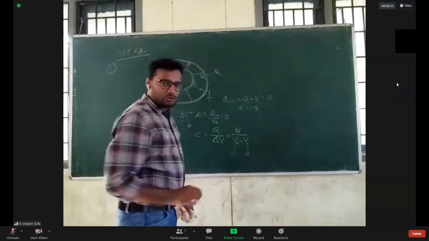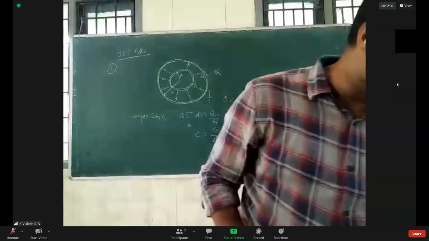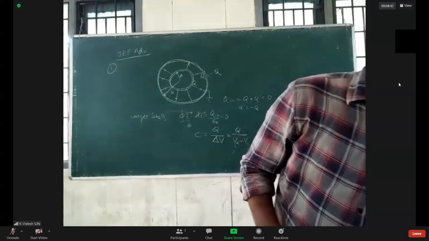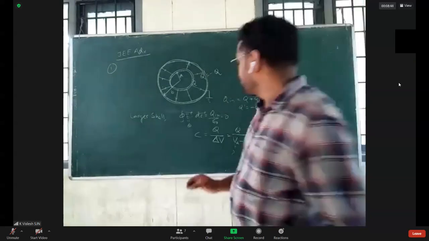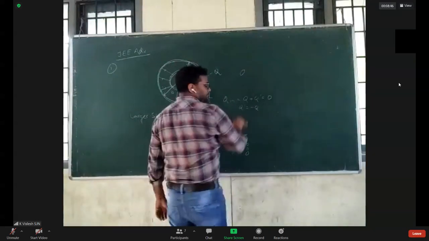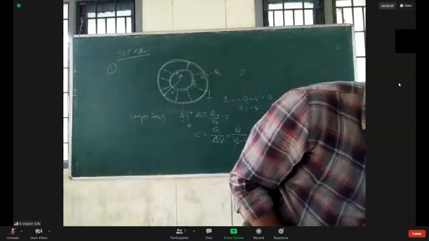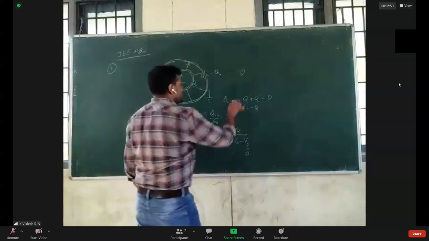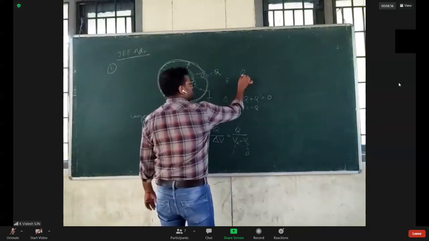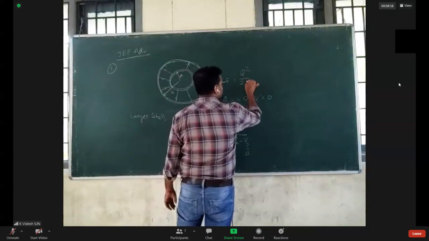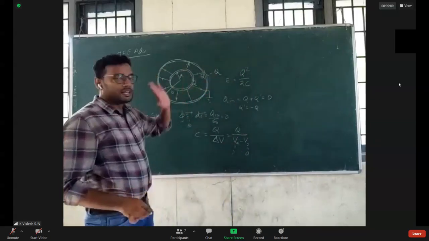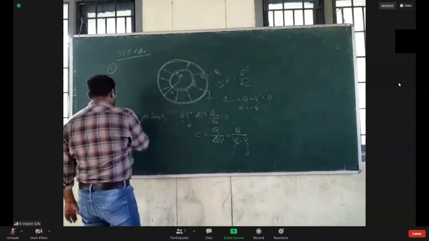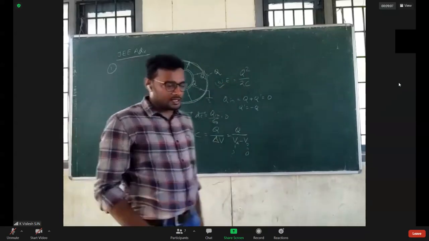Okay, then it's done. We solved the first option, and the first option is correct. I hope you have the question paper with you. The next one is energy. Find the energy where Q is given to the inner sphere. You know that the energy stored equals Q squared by 2C. You have already found C. So you will get the second option, and it is also correct. So A is correct: the first option is correct as well as the second.